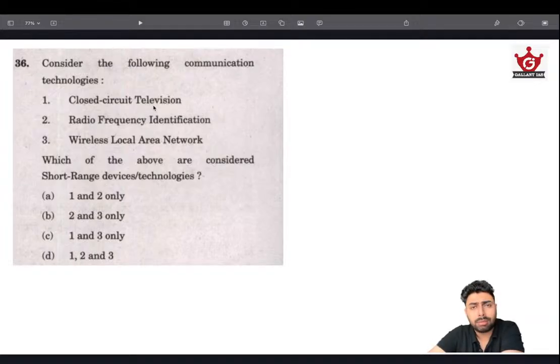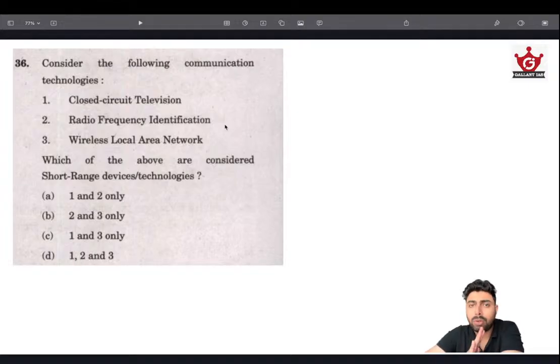Closed circuit television, CCTVs. Are they short range? Yeah, obviously they are short range. They are meant to guard a certain small area. Of course, we can air it through the internet and watch it from anywhere, but that's not basically the idea. The technology of closed circuit television is short range only. The entire system is confined to a small area, but when connected to the internet, it has that capability. They are actually asking about the standalone system.